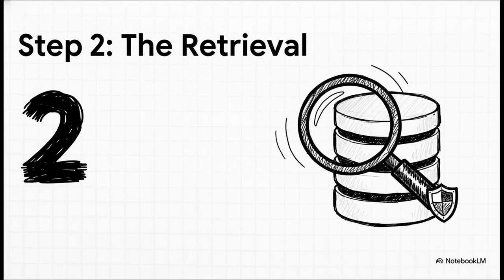Okay, next up, retrieval. Instead of just diving into its own memory banks, the AI acts like a super fast research assistant. It goes out and searches a specific trusted source of information, like a company's private documents or a vetted library of facts, to pull out the exact pieces of info that relate to your question.